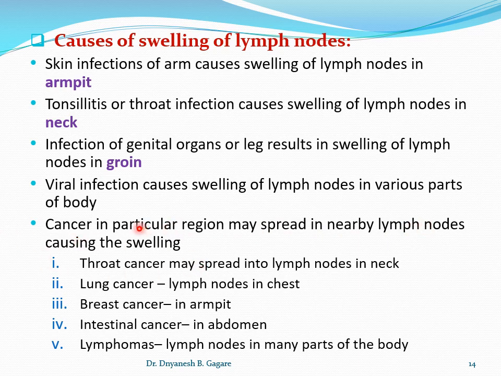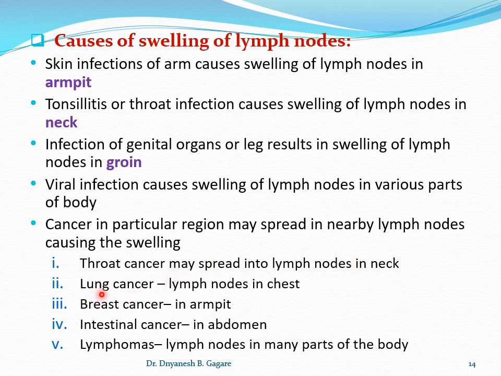Here is an example of this swelling due to cancer. Throat cancer may spread to the lymph nodes in the neck area. So throat cancer can cause the swelling of lymph nodes in the neck.